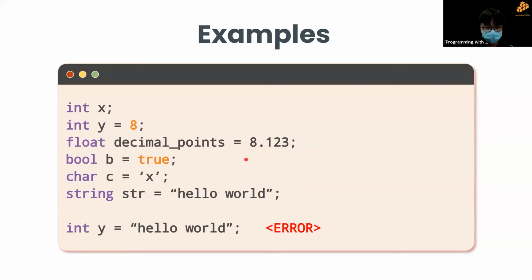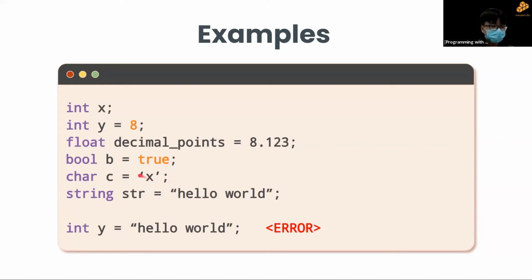Here is a float. You have a Boolean, which is true, and a char. For char and for strings, when you want to give them an initial value, you have to put them in single quotes and double quotes respectively. The reason for this is quite simple: if you have just X itself without a quote, it could be confused to be a variable name.